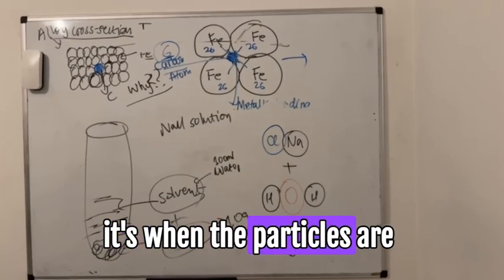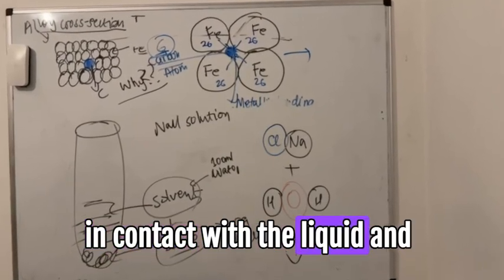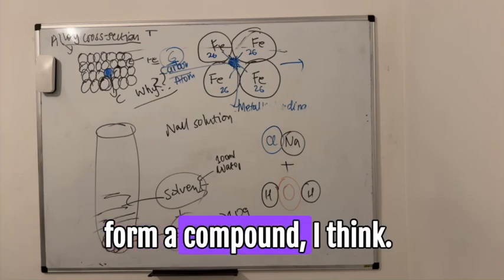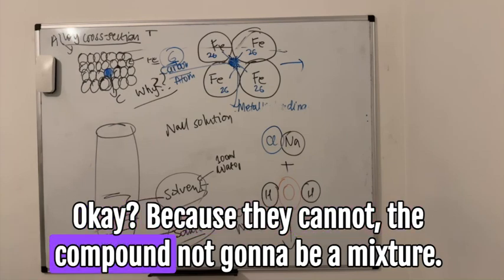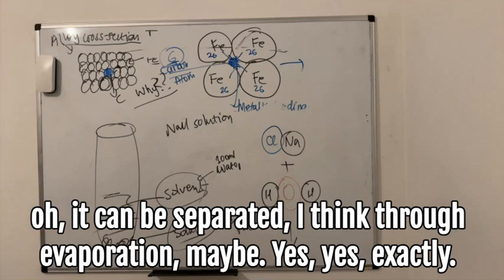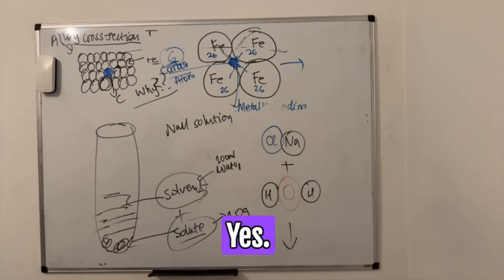It's when the particles are in contact with the liquid and they form a compound, I think. If they form a compound, how can there be a mixture? Okay, so it can be separated, I think, through evaporation, maybe. Yes, exactly. Very good.